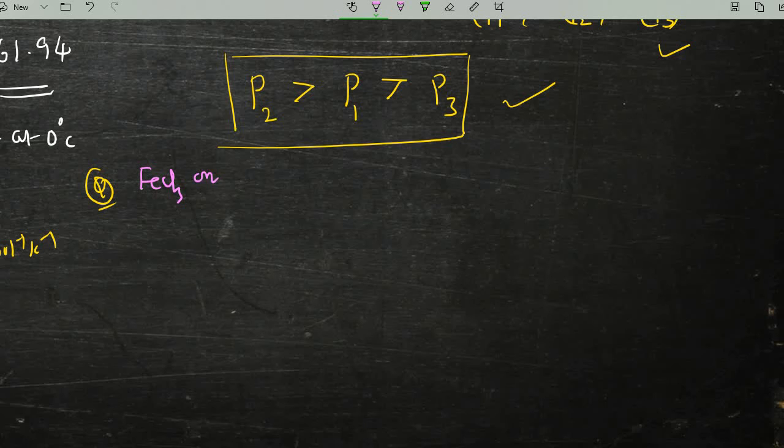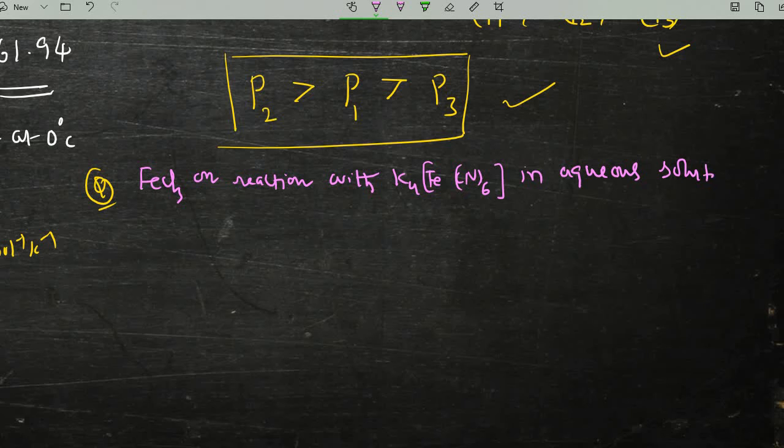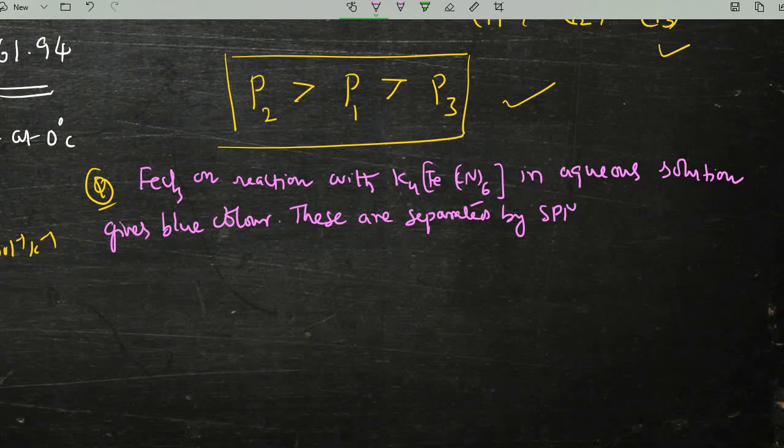FeCl3 on reaction with K4FeCN6 in aqueous solution gives blue color, and these are separated by a semi-permeable membrane, AB. The semi-permeable membrane symbol is AB.